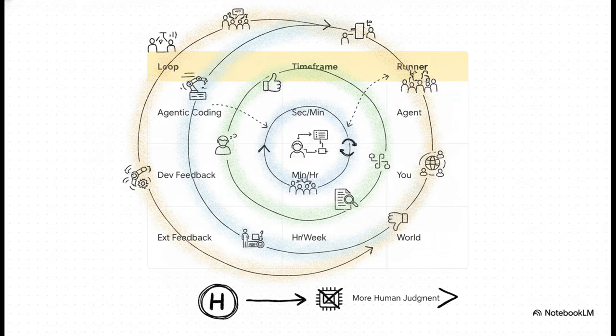Zooming out a bit, AI pioneer Andrew Ng describes building software as 3 nested loops. You've got the fast agentic coding loop running in seconds to test implementation. Then, the developer feedback loop, where you, the human, review and update specs over minutes or hours. And finally, the external feedback loop, run by the real world over weeks. Notice the trend? The further out you go, the more verification completely depends on human judgment rather than automated tests.